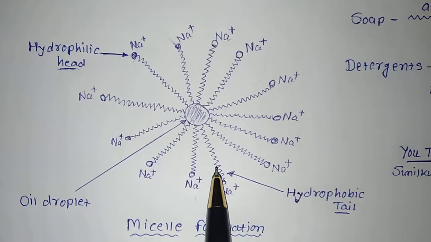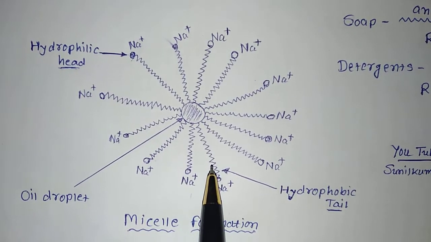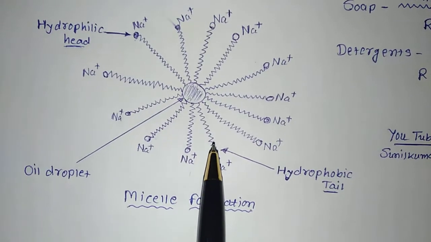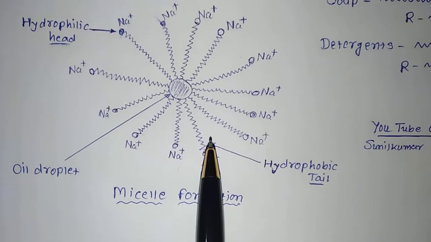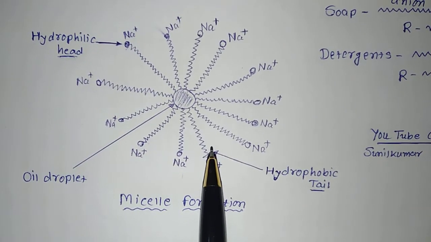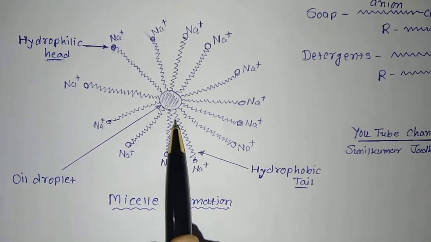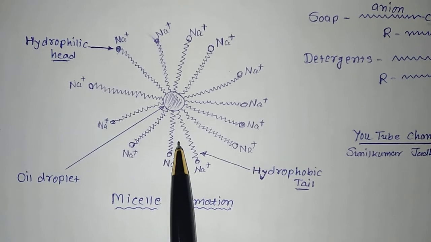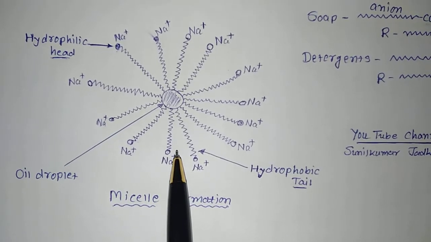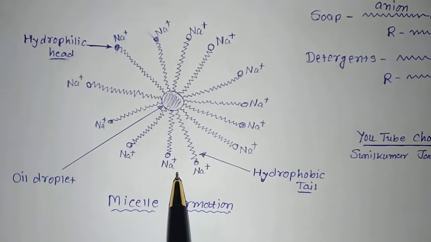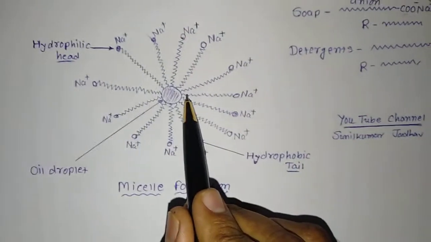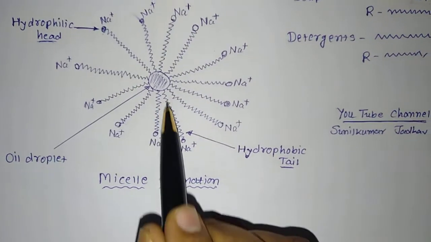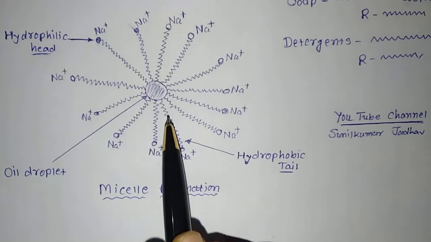Since the oil dirt will be collected in the center of the micelle, it stays in solution as a colloid and will not come together to precipitate because of the ion-ion repulsion. Here the ion-ion repulsion occurs. The positive and negative will be attracted towards each other and they cannot be separated from each other. Thus the dirt suspended in the micelle is also easily rinsed away. As I told you, this will pull the oil droplet inside the water.